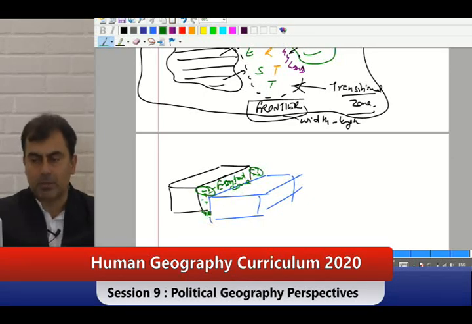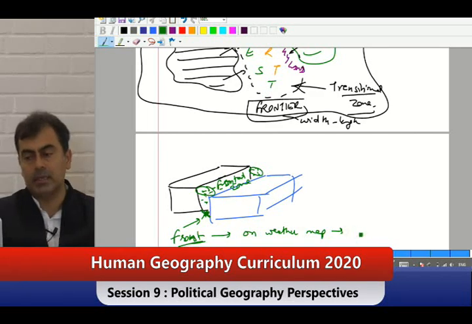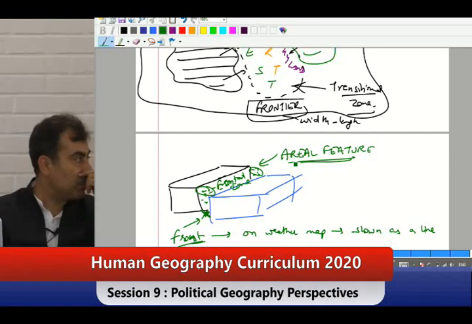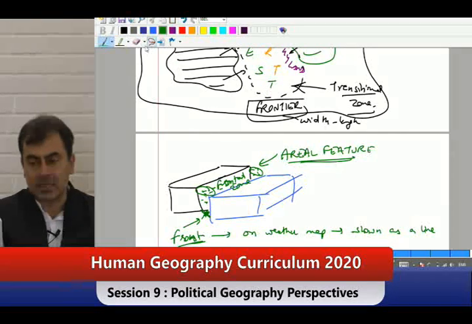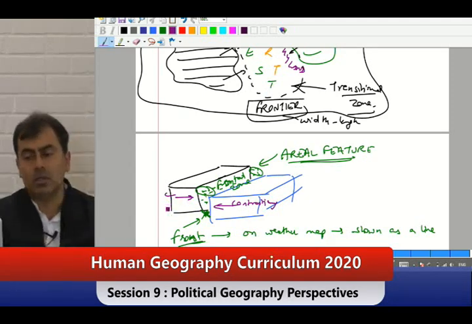The bottom of it, where it touches the ground, this ground line was called front. On the weather map, your teacher would have told you, it is shown as a line, but in reality it is an aerial feature. It is a battlefront between two contrasting air masses. So here the idea was a battle.